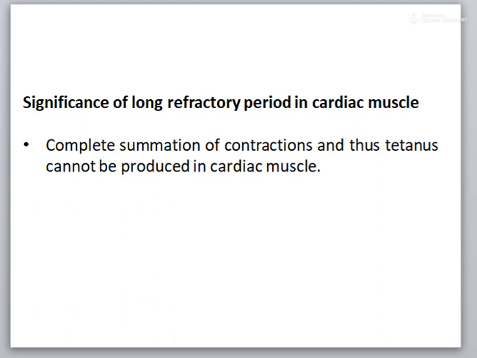So this property is very useful. As you all know, the heart has to function as a pump. In the relaxed state, it gets filled up with blood and then contracts to pump out the blood. So if tetanus occurs, a tetanized heart would not be able to pump, so it will be useless.